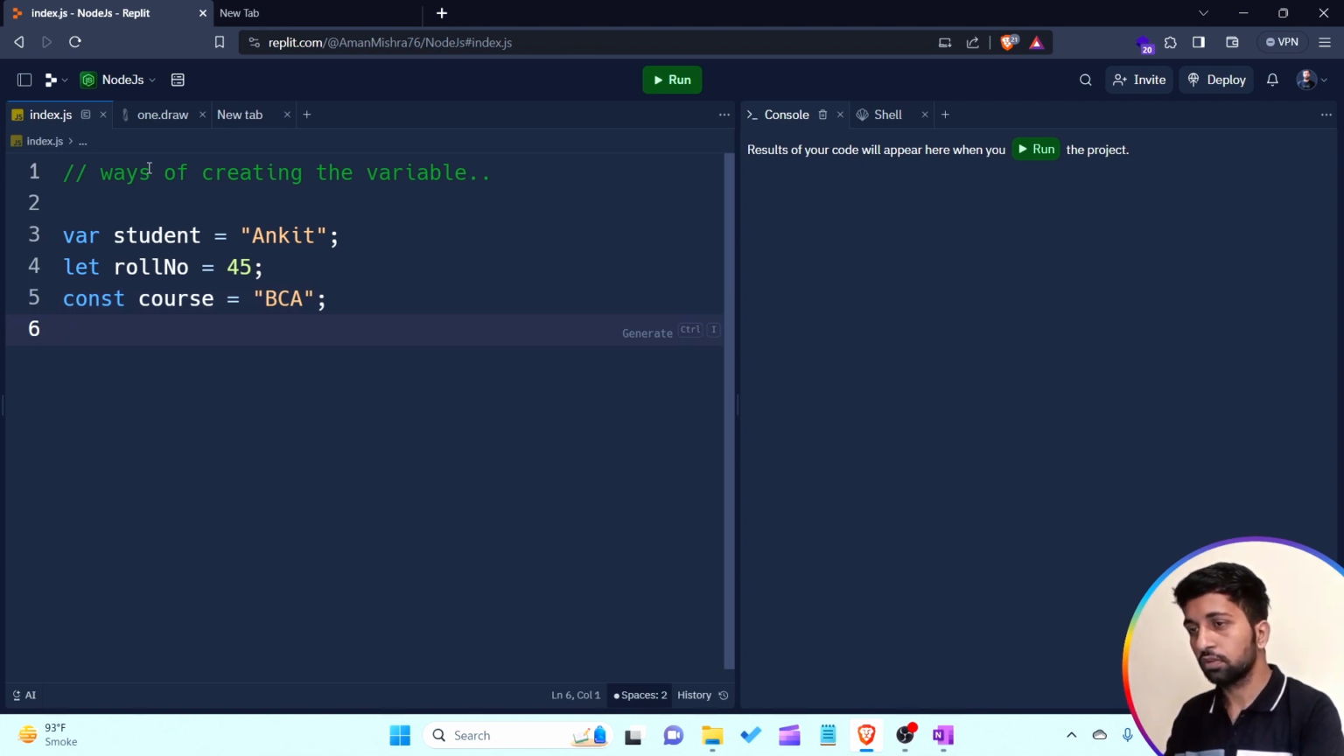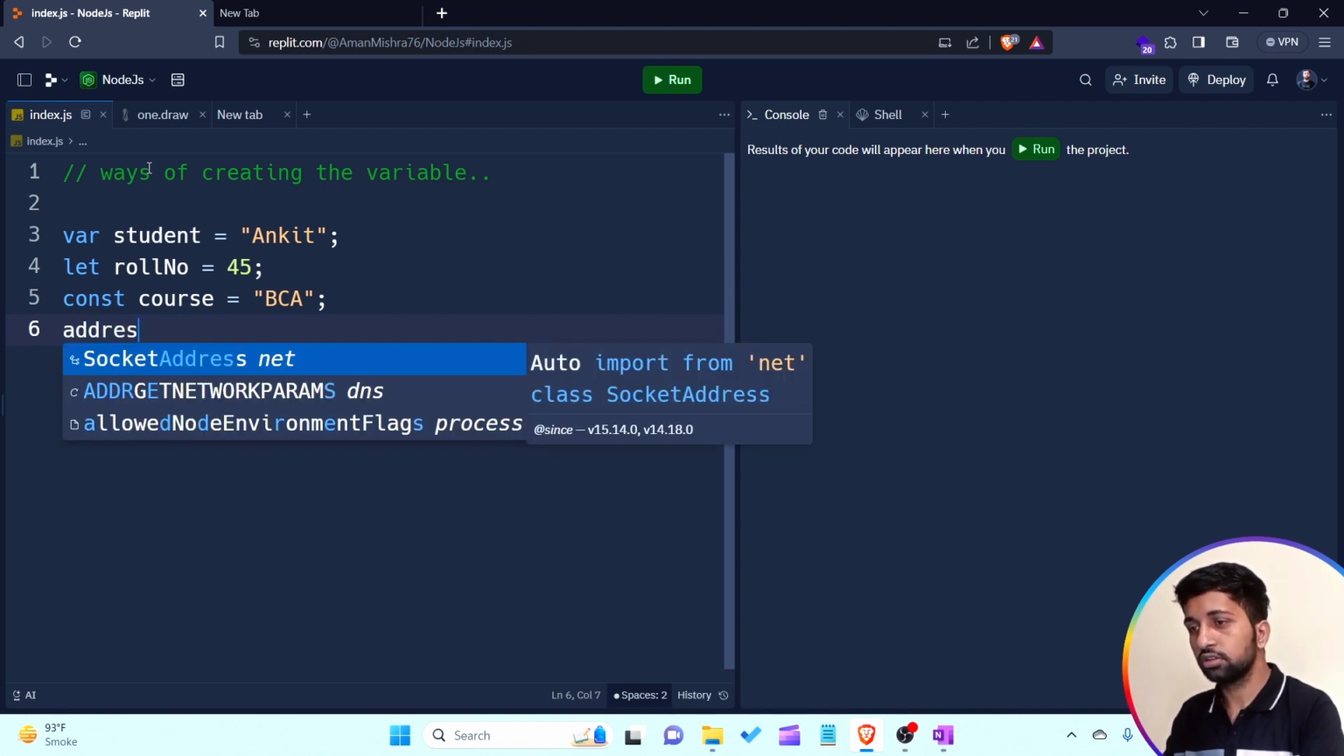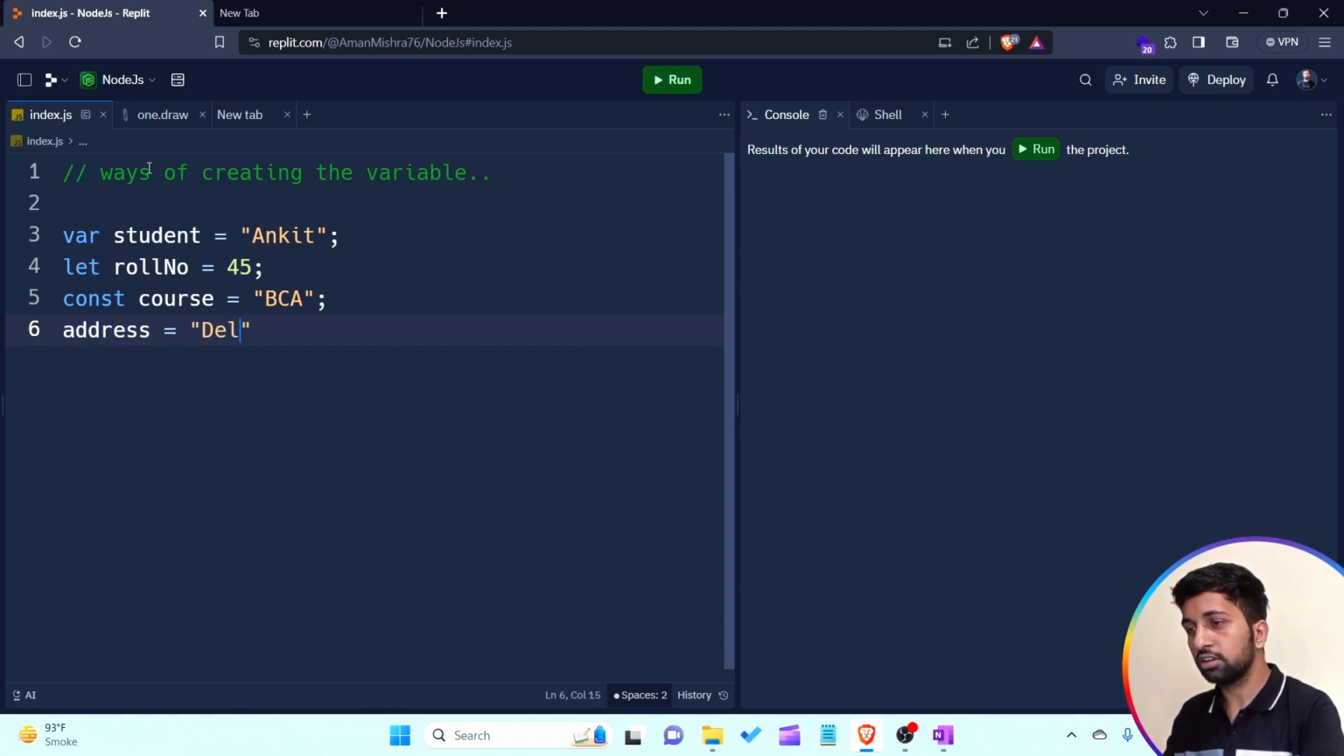Then, without using any keyword, we are able to create a variable too, that is address, simply writing Delhi NCR. You are able to see I am writing 4 lines of code in this particular JavaScript file. In the first line, I am creating a student variable by using the var keyword, which stores the data of the student, that is Ankit.